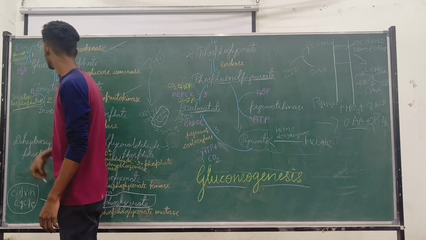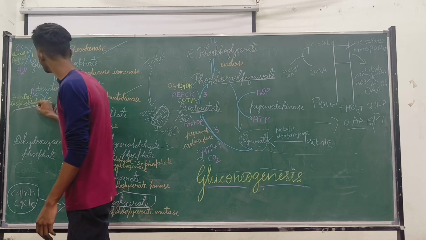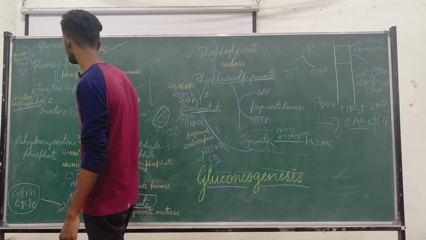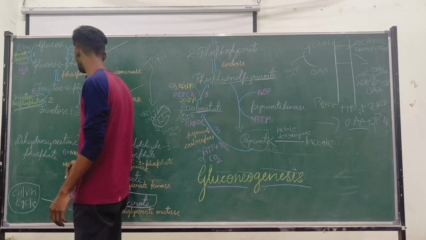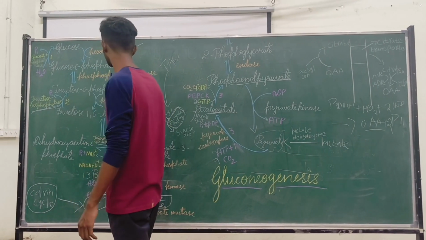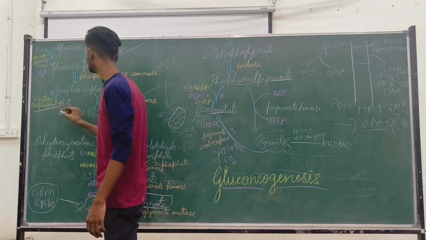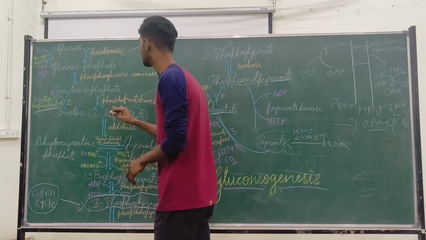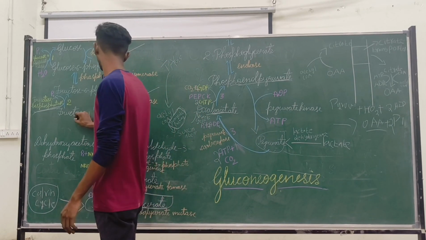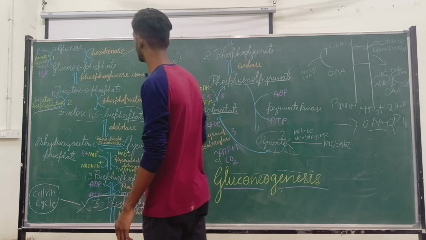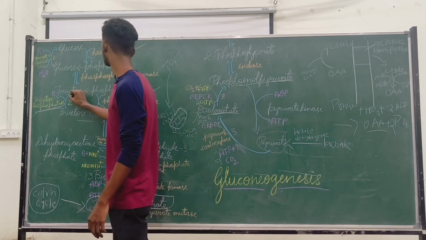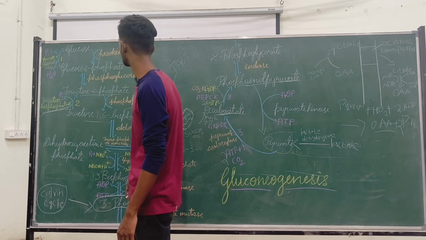Phosphatase means it helps to remove the phosphate group from the molecule. So the enzyme is removing the phosphate from fructose 1,6-bisphosphate. Now we have fructose 6-phosphate.